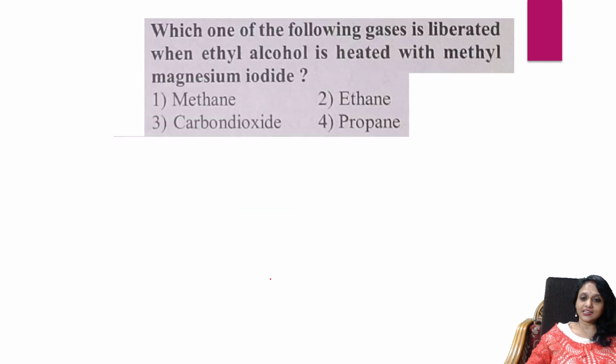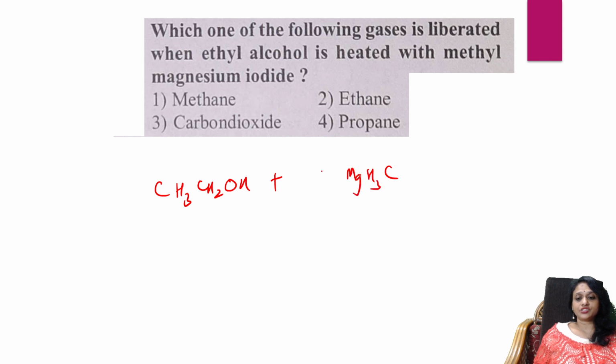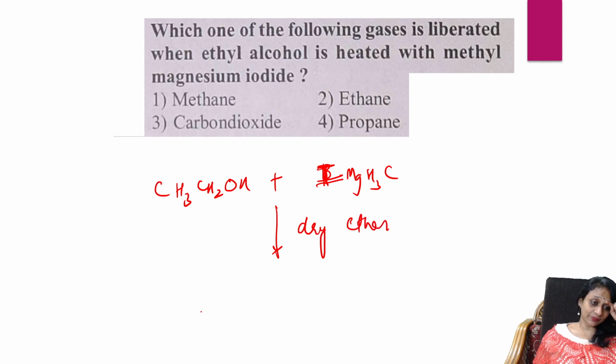Done. Next question. Which of the following gases is liberated when ethyl alcohol is heated with methyl magnesium iodide? Easy. This is your ethyl alcohol. You're treating it with methyl magnesium iodide, Grignard's reagent. You're going to use dry ether here. What will happen, students?